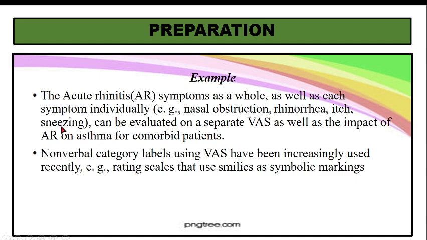So if you have such a visual analog scale, then you will be able to evaluate the patient's symptoms. The patient has nasal obstruction to a severe degree, rhinorrhea to a moderate degree, itching may not be present, and sneezing is also severe. So if you have separate visual analog scales for different symptoms, then the assessment of a patient with acute rhinitis is much better, rather than having one scale where he will rate his symptoms in totality.